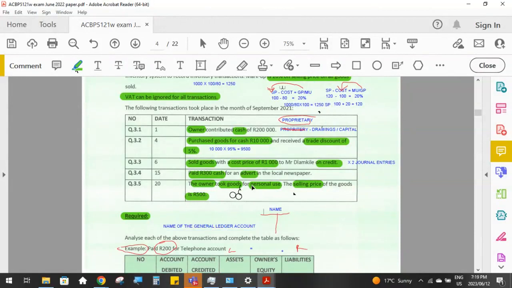So what do we have to do? We've got to take that amount that the owner took. We have to reduce our inventory. Our inventory is always carried at cost. So we need to work out what is the cost price of those goods that the owner took, because we will debit drawings and credit inventory with the cost price.